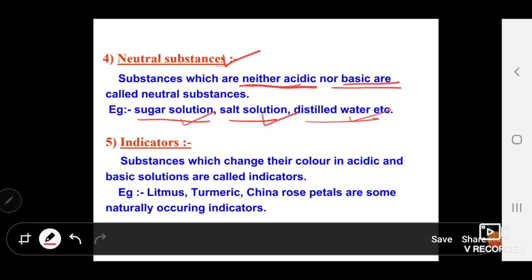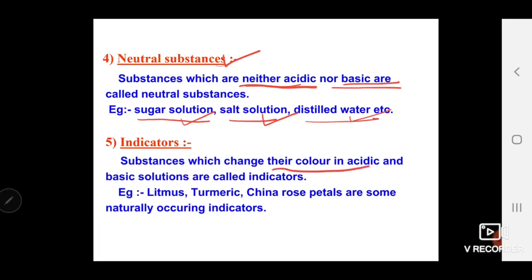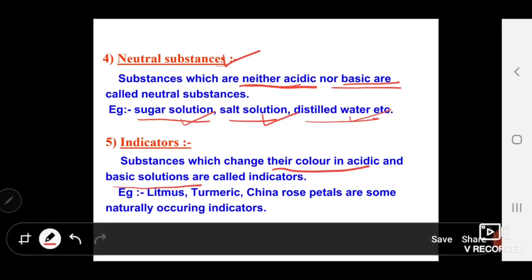And the next one, indicators. So, what are indicators? One term is indication. Indication is somewhat like identification. So here also, it is the same with indicators. Whatever substances change their color in acidic and basic solutions are called indicators.